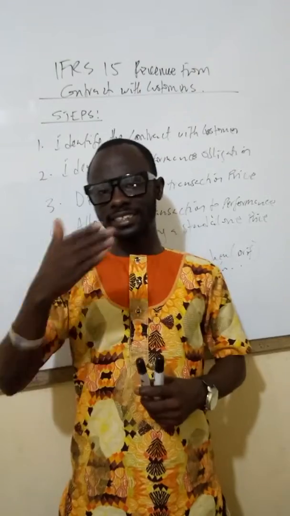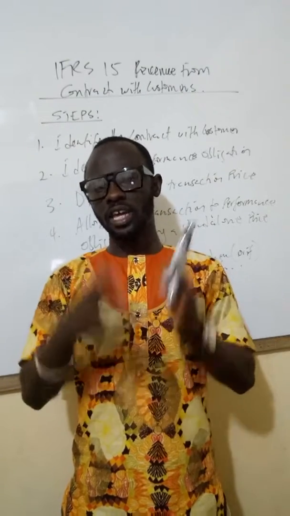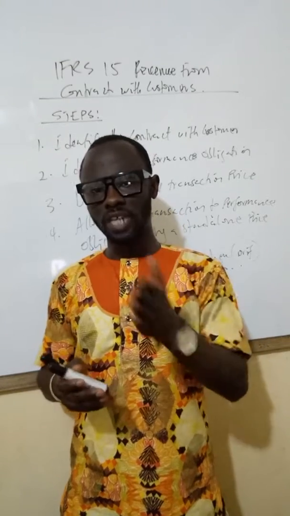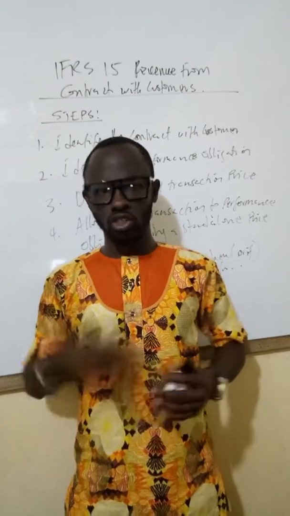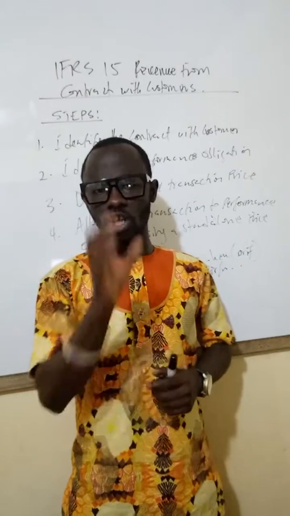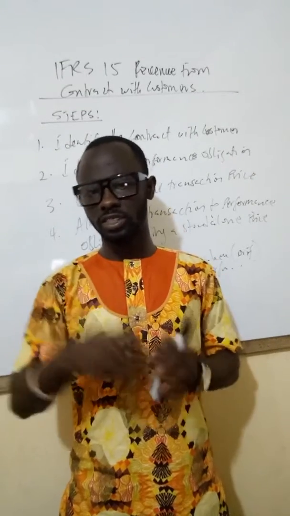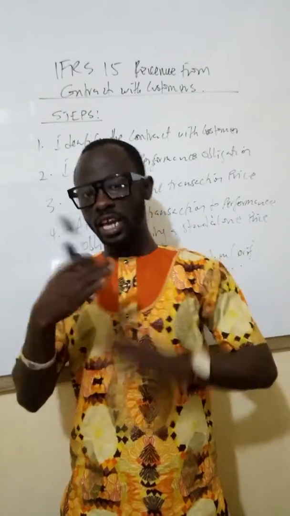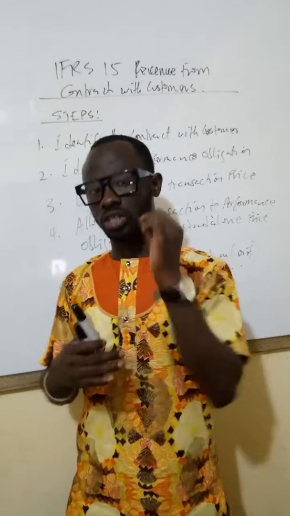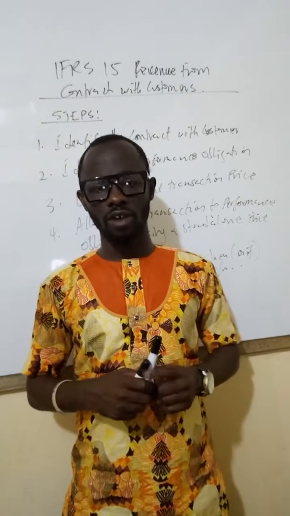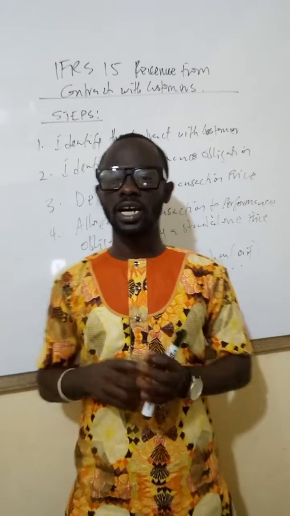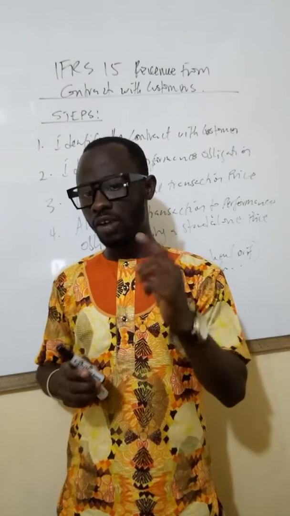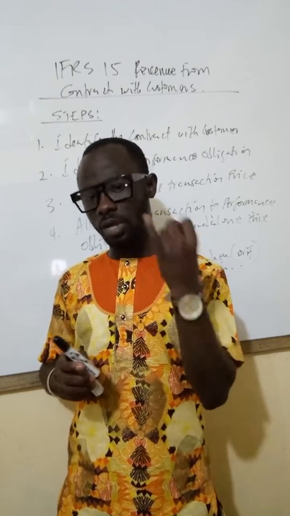Second, the terms of the contract should be known or should be agreed upon by both parties. In other words, each party must know their rights to the contract. So I must know what really I'm going to be doing in teaching you financial reporting for the next 2 months. You should know what you are going to be doing. So everybody must know their responsibilities, their rights and obligations under the contract. That is the second recognition requirement for a contract with a customer. The third thing is that the payment terms must be agreed and communicated. Very important.